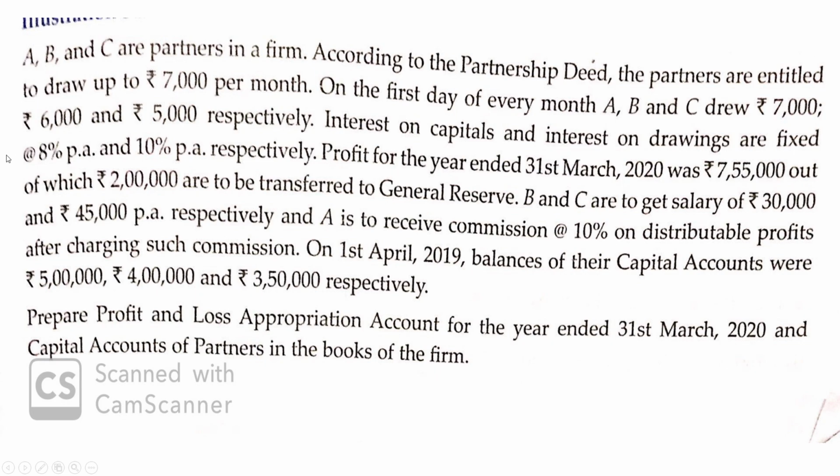Rate is 8% for interest on capital and 10% for interest on drawing. Profit of the firm is 7,55,000. 2 lakh will be transferred to general reserve. B and C will get a salary per month of 30,000 and 45,000 respectively. A will receive commission of 10% on distributable profit after charging such commission. This is very important. Another is the balances of capital accounts are 5 lakh, 4 lakh and 3 lakh 50,000. You have to prepare the appropriation account and the capital account.